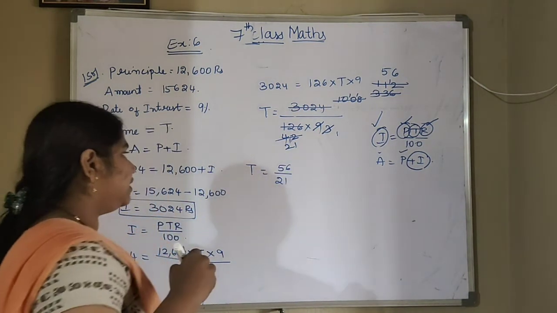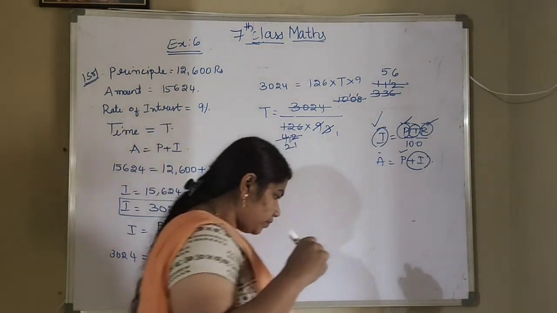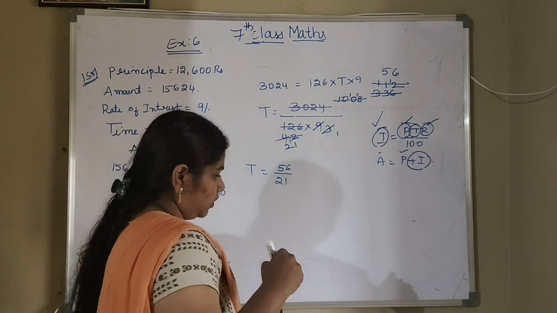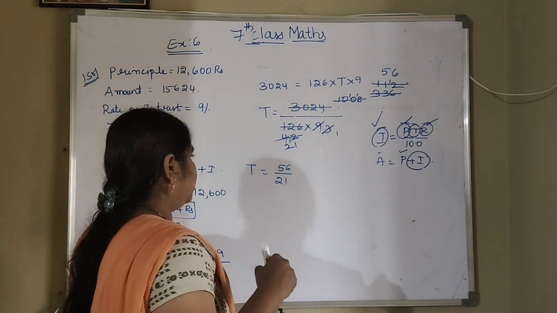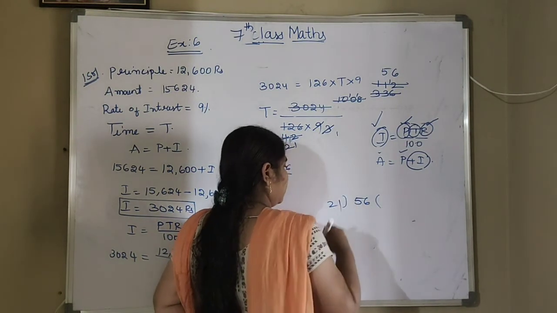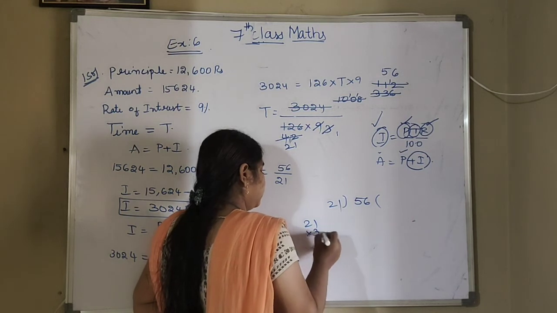So can we cancel here? Here we will do division. 21 2s are, 21 3s are, we will check once.